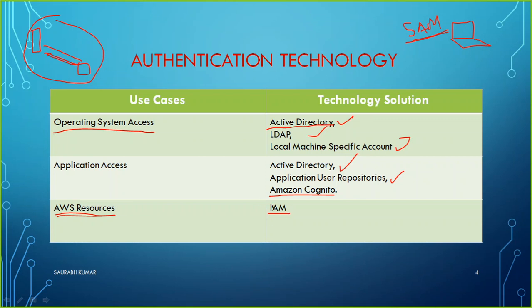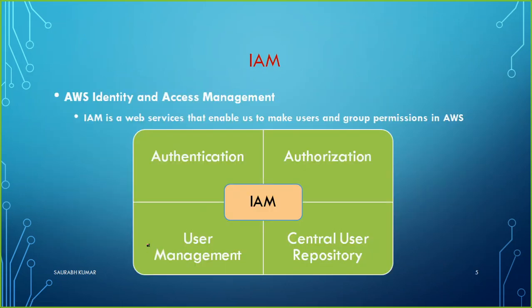So what is IAM? I hope you understood now. It's a technology solution, or a service offered by AWS, to do the identity or authentication management for the AWS resources. Whatever resource is available there, you will be able to set the authentication on them. You will be able to set the access management on them. So now let's continue. Let's move to the next slide about the IAM.